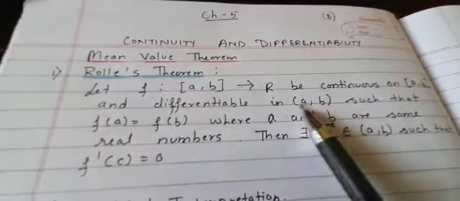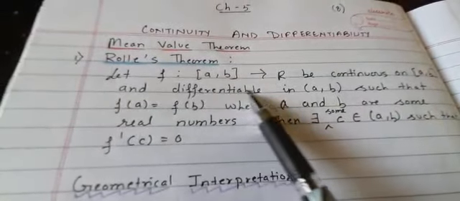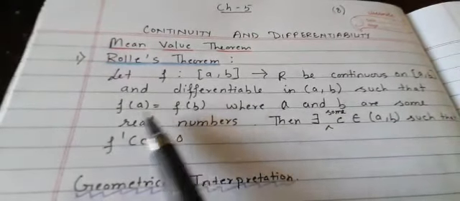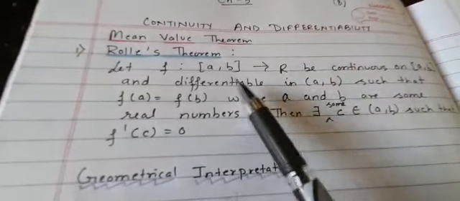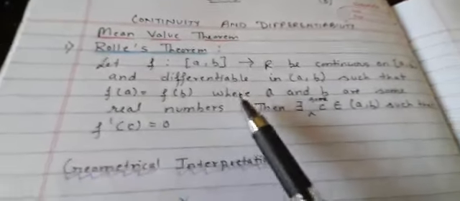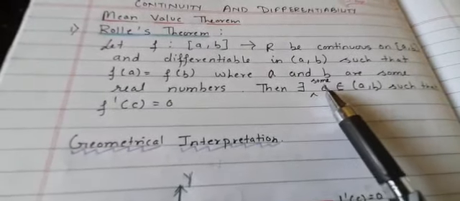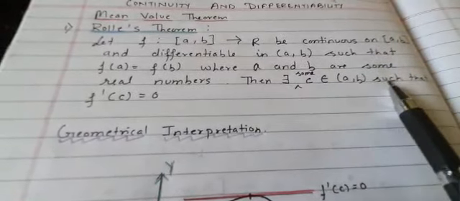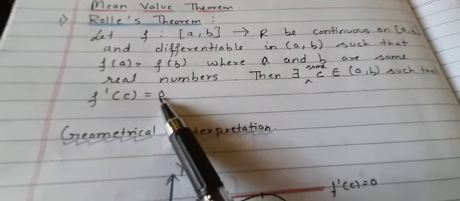And differentiable in the open interval (a, b). This is my second condition, differentiable in (a, b), such that f of a is equal to f of b. This is the third condition; these three conditions should be satisfied. If these three conditions are satisfied, where a and b are some real numbers, then there exists at least one c belonging to the open interval (a, b) such that f dash c is equal to 0. So this is the statement of Rolle's theorem.